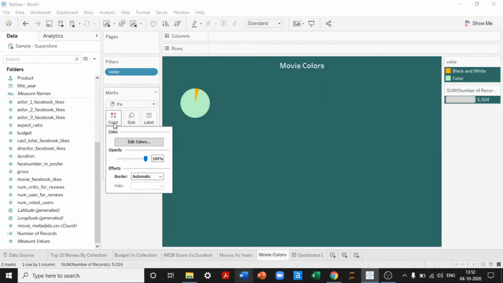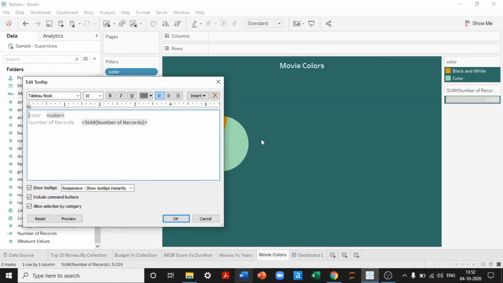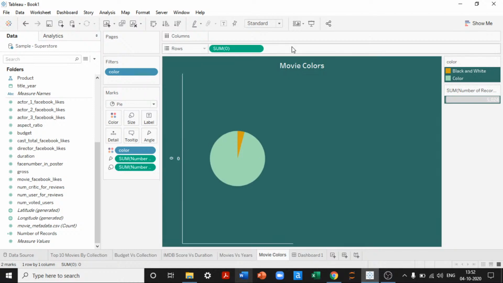This way we will be having it perfect. So what I can do now is increase the size of the chart. Then I'll create a donut chart out of this.